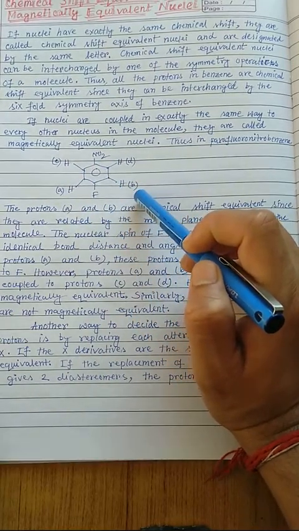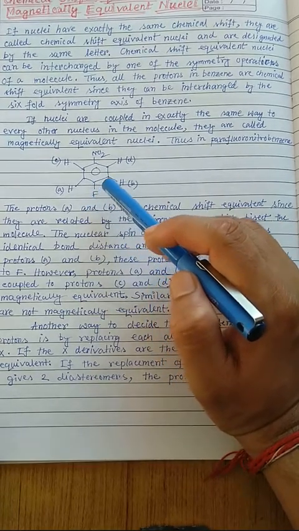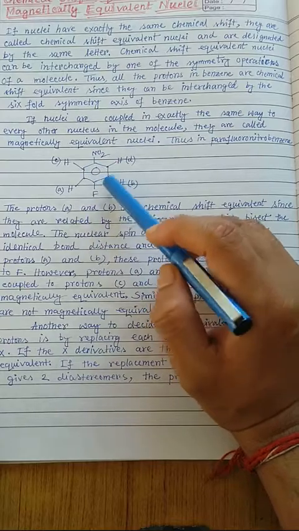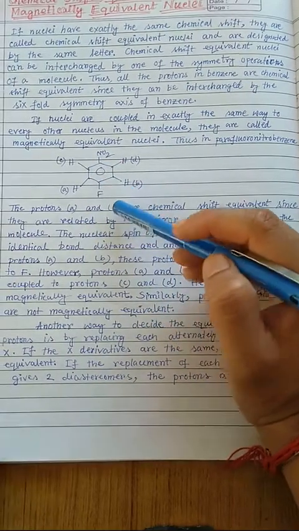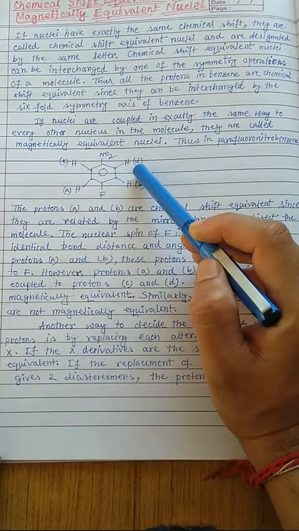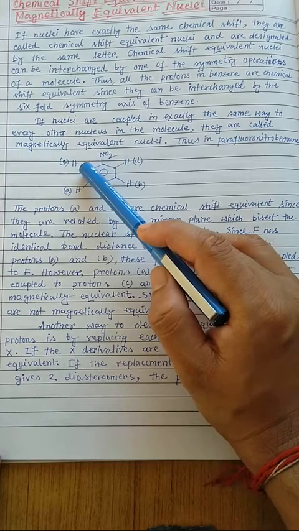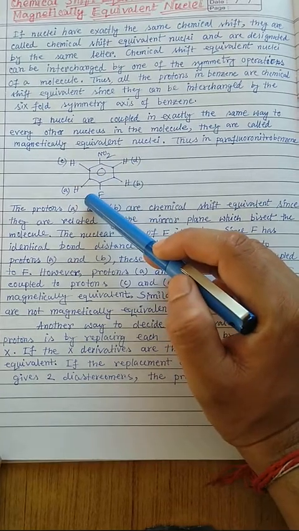That means this is totally different, and we know that ortho coupling is around 8 Hz, while para coupling is generally less than 1 Hz. So Hc and Hd, though they are chemically equivalent, are not magnetically equivalent because they can't couple with the same proton or same entity in the same manner.